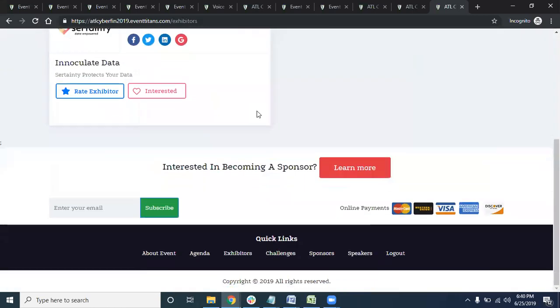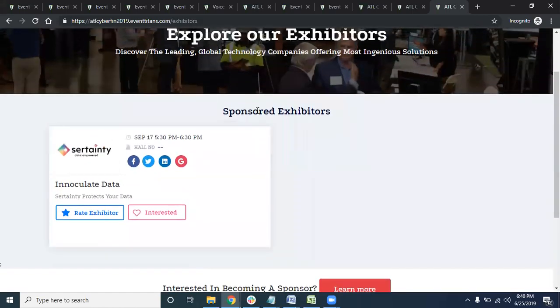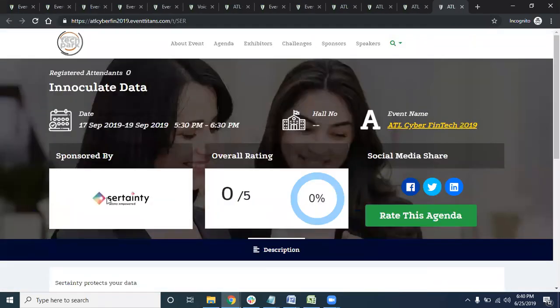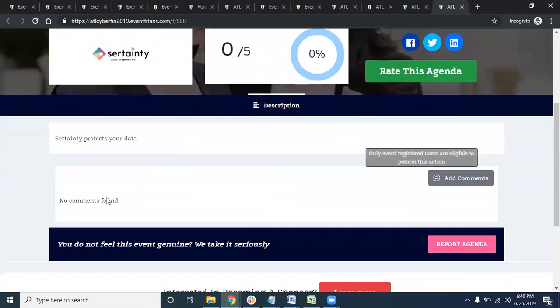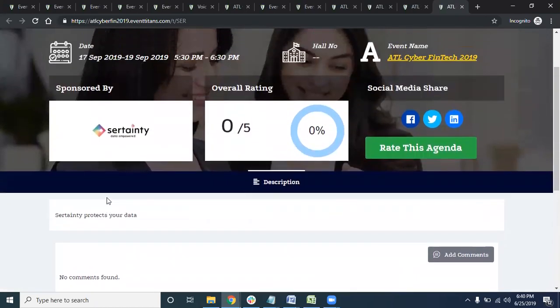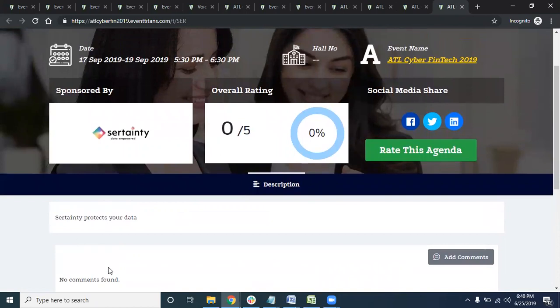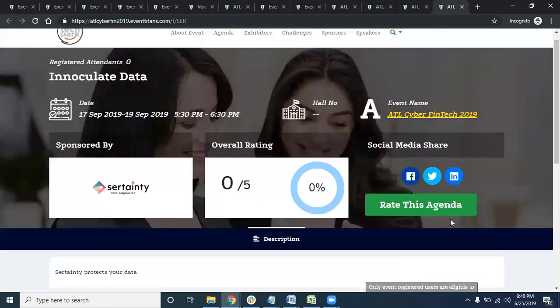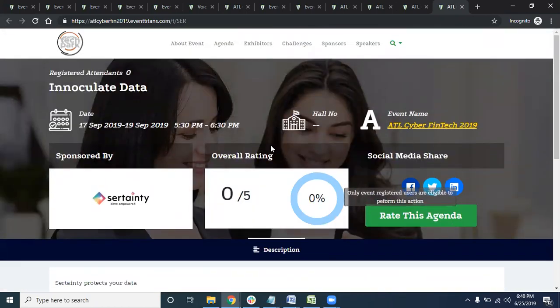And also, most of the event management applications, not most, all of the event management applications, only limit the exhibitors to a logo. But here we do have a dedicated web page. Okay, like how you have seen the speaker data, you would be seeing the exhibitors who are attending. You can add a comment over here. See, only event registered users are eligible to perform this action. For example, if you want to add a comment about this particular company, asking what they're doing, this increases the sponsor engagement. That's the most important thing.